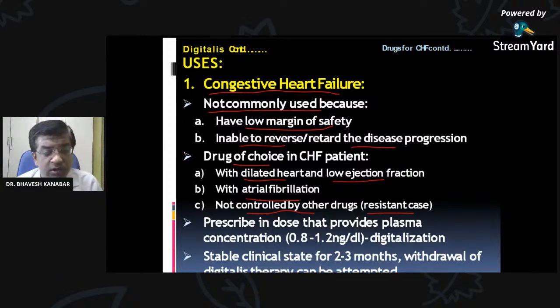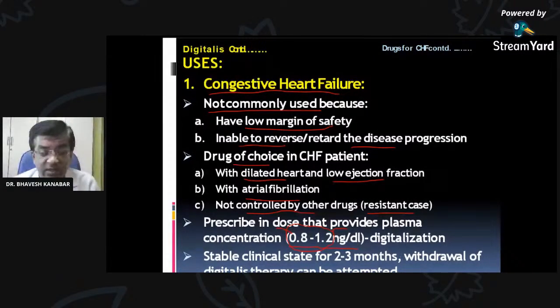The dose depends upon the plasma concentration. The plasma concentration should be maintained between 0.8 to 1.2 nanogram per deciliter. There should not be an increase beyond 1.2, or a decrease below 0.8. If it is below 0.8, it will not give any effect. If it is above 1.2, there will be increased chances of toxicity. So we have to maintain it in this very narrow range. That is why it is called a low margin of safety.